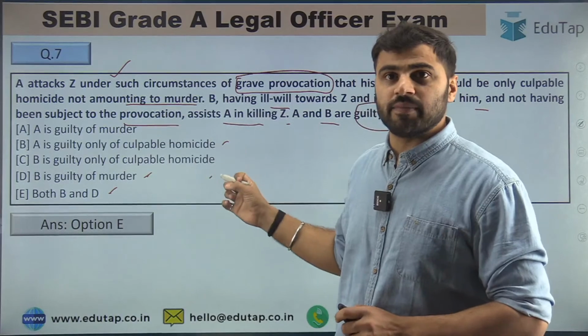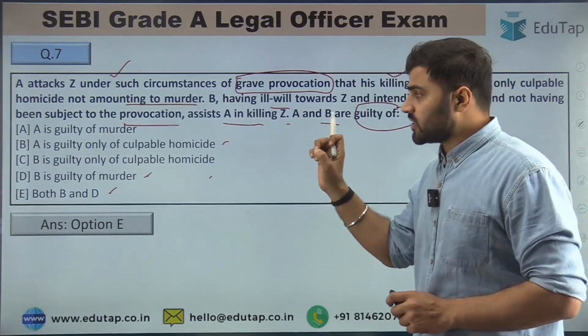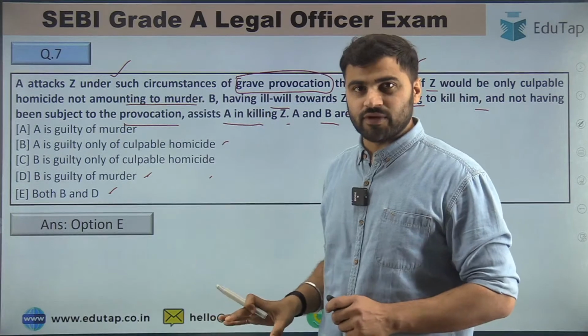So the right answer is option number E. Abhinav is saying option number E. Yeah guys, so the right answer is option number E, right? So read the question carefully, then try to answer.